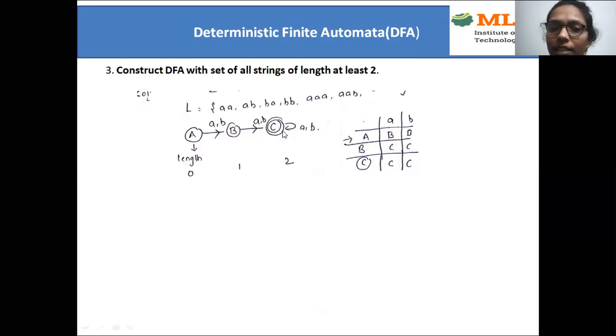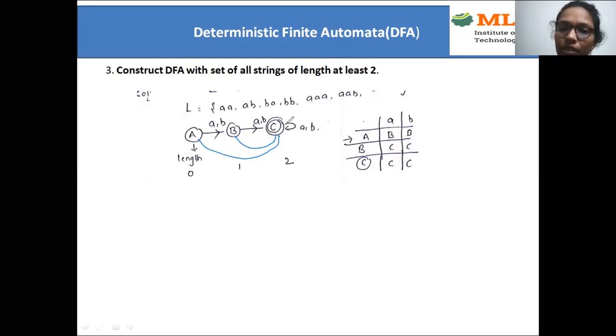So for the last state, I'm just keeping a loop here. So what happens if I move this AB to this one or this one? It will become like, we can repeat any number of A's and B's, right?